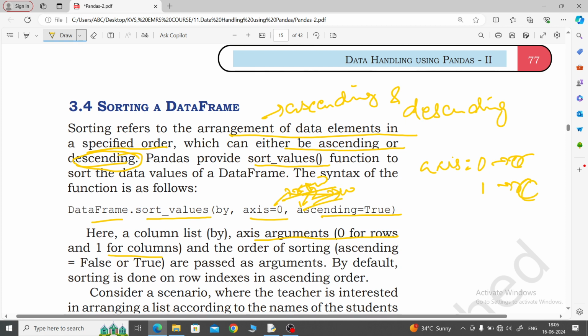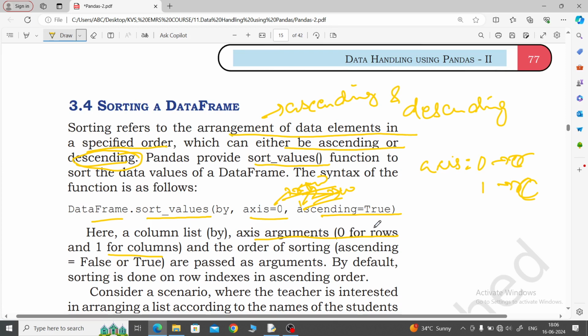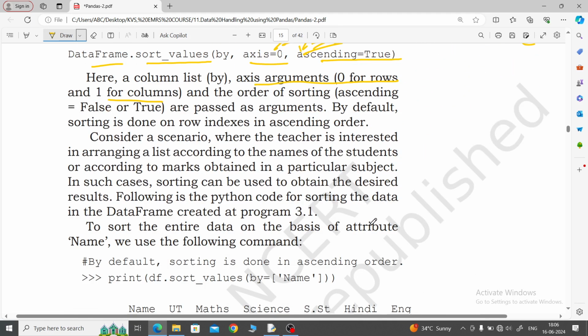This one I told wrong, sorry for that. By default sorting is done on row index. Always remember that by default, whatever axis equal to 0 is given, this one only it will take. Descriptive statistics will take by default axis equal to 0 for column wise. Here also axis is 0, but the meaning is changed: whenever we sort the data, axis equal to 0 means row.